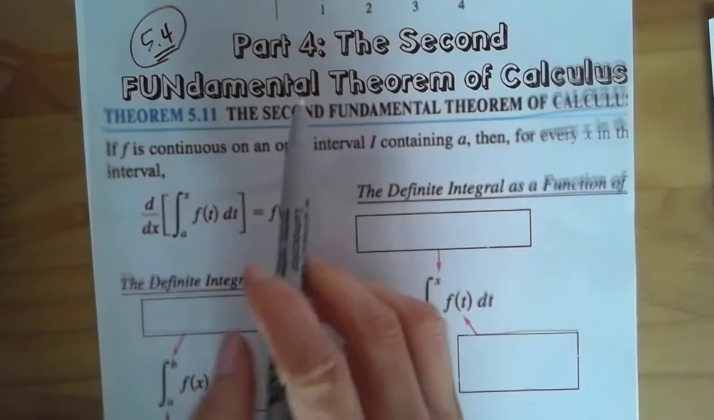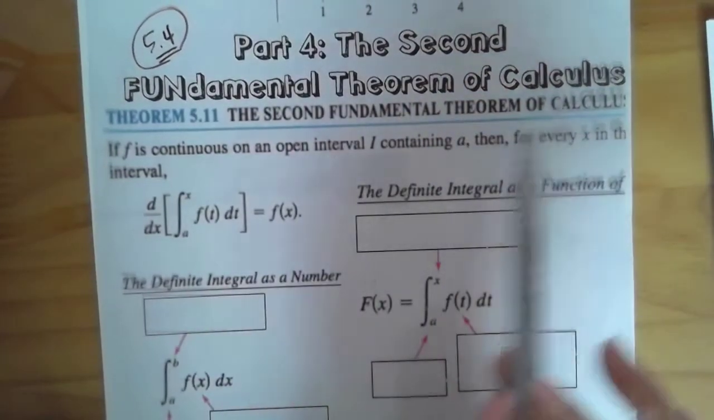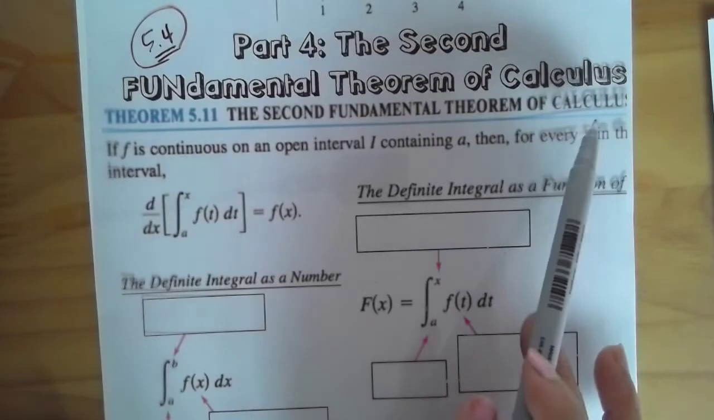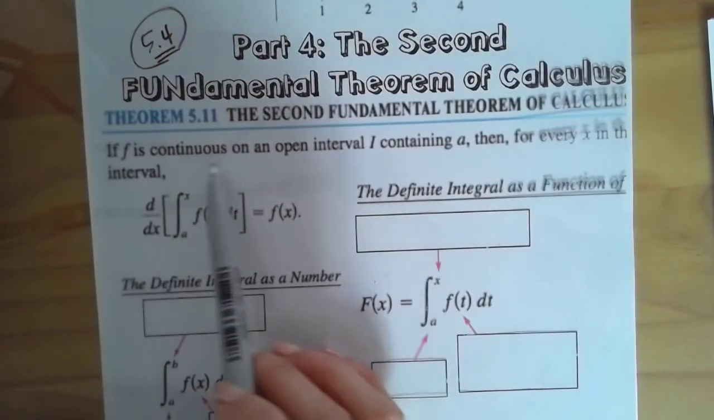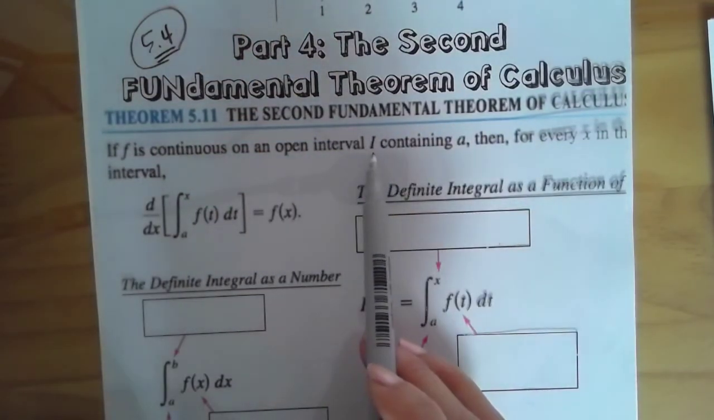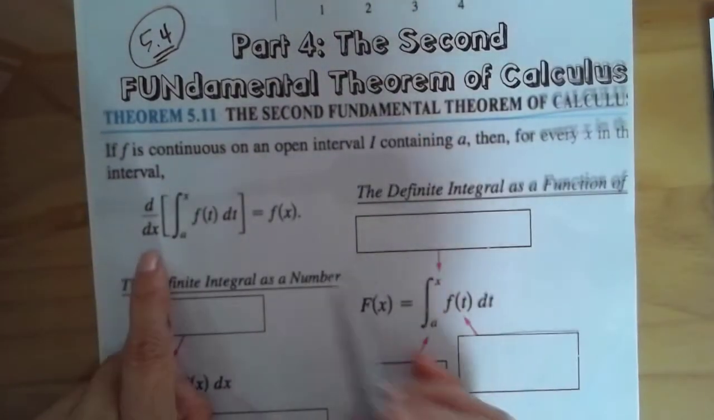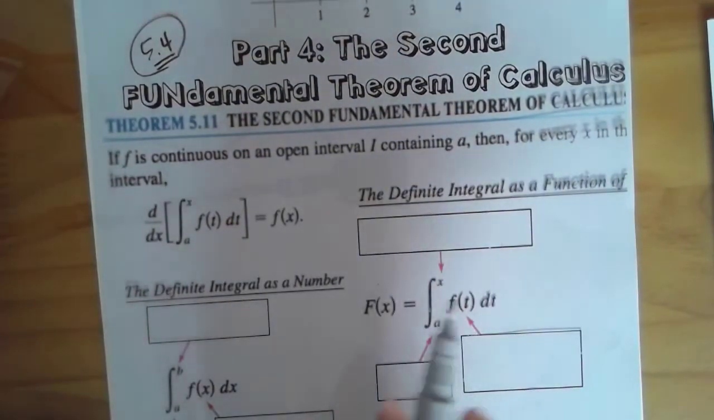Part 4 of 5.4 in calculus. Part 4, the second fundamental theorem of calculus. Let's read over this theorem together. The second fundamental theorem of calculus: if f is continuous on an open interval I containing a, then for every x in the interval, this is true. So let's take a look at this.